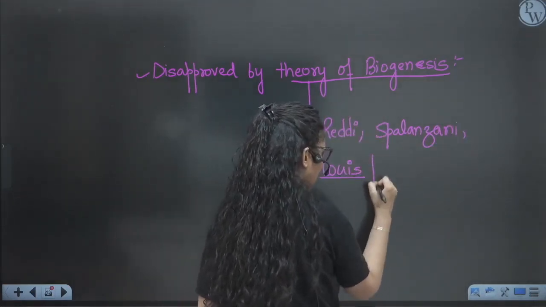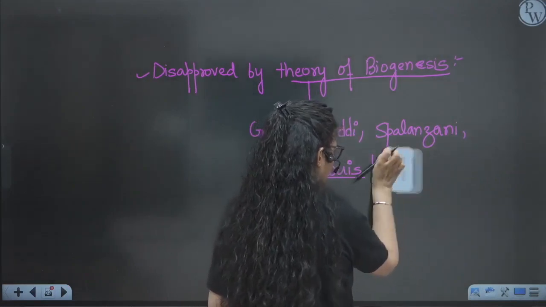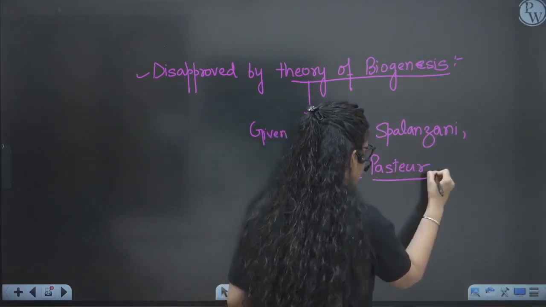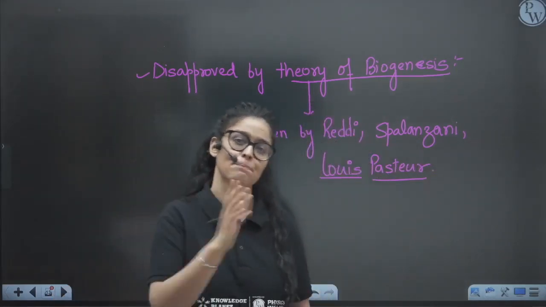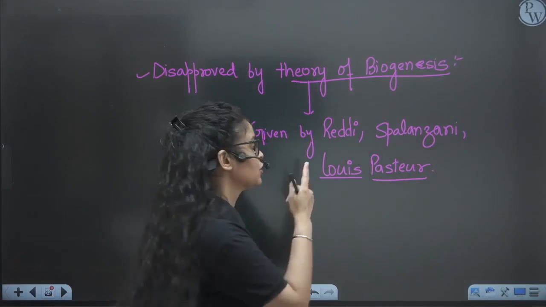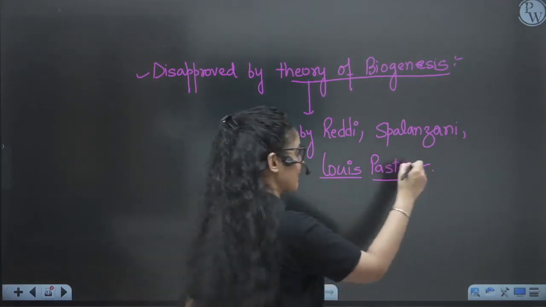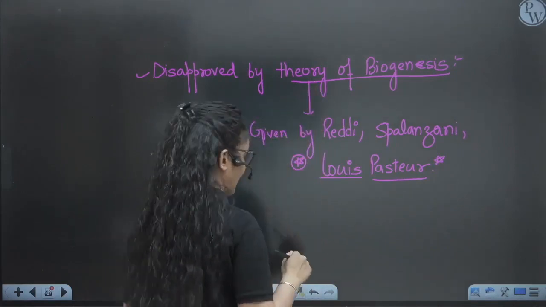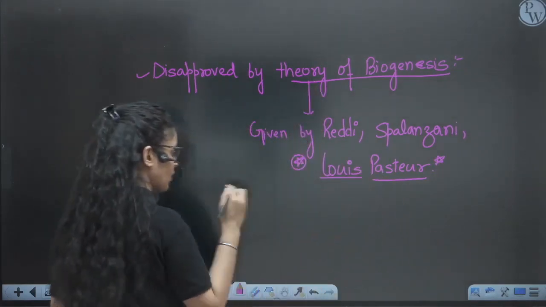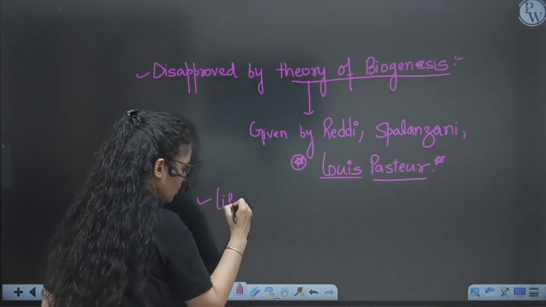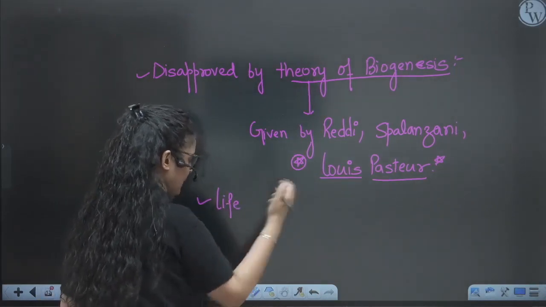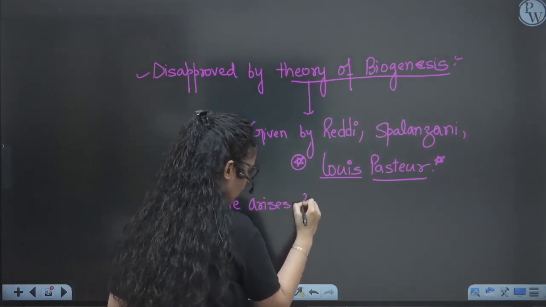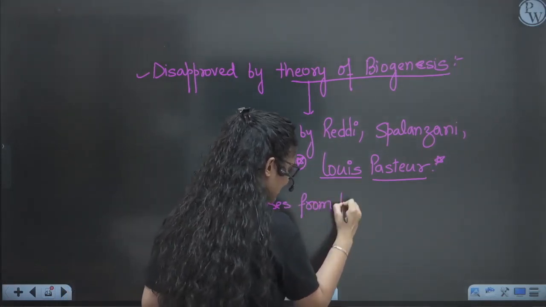So in case they ask you a question, which of these scientists has actually done the experiment to disapprove spontaneous generation, you will write Louis Pasteur because it's given in our NCERT. Although all these three have given the theory of biogenesis, meaning life arises from pre-existing life. What was this theory? On the basis of their experiment, life arises from pre-existing life.